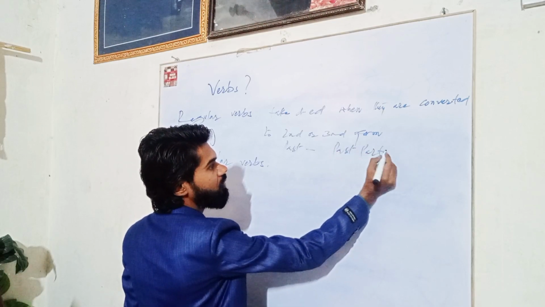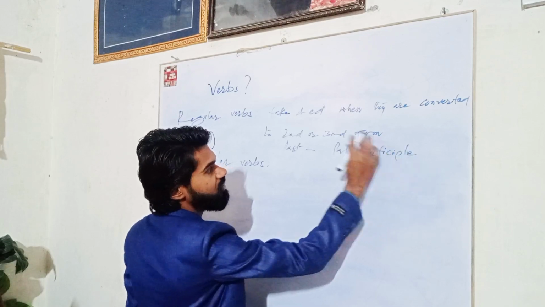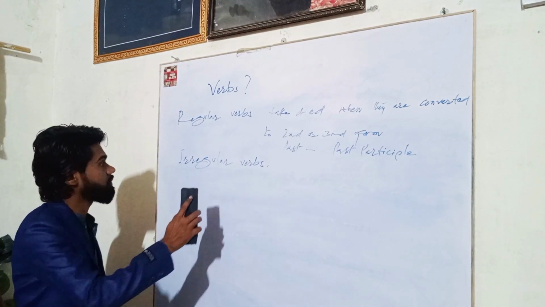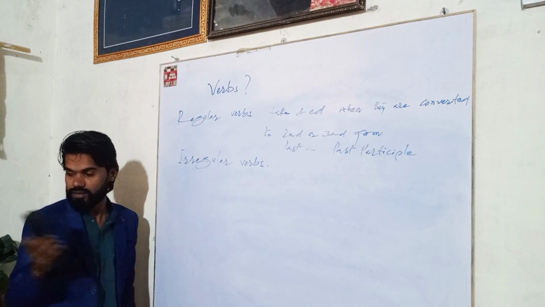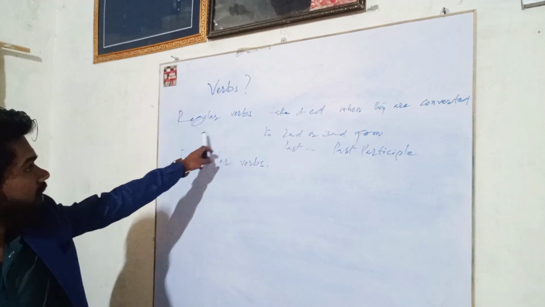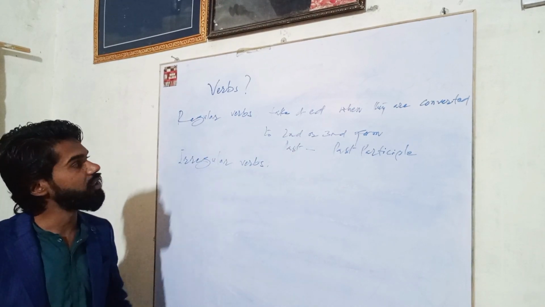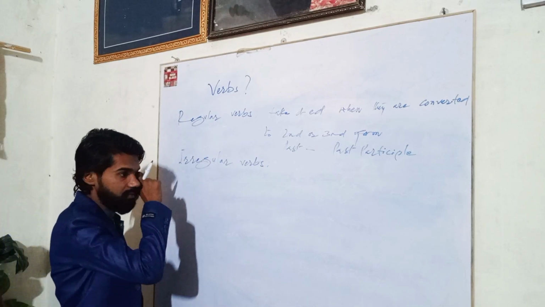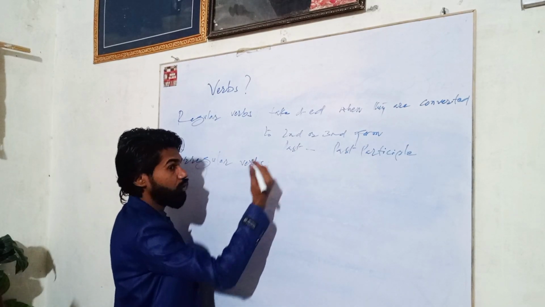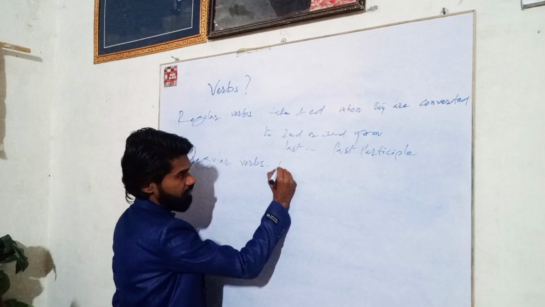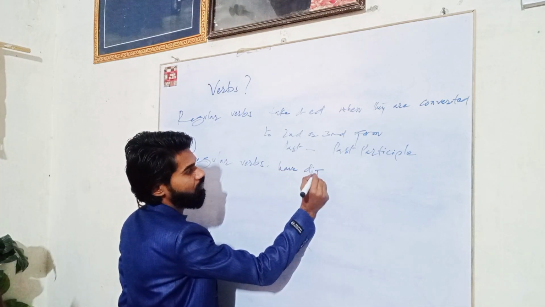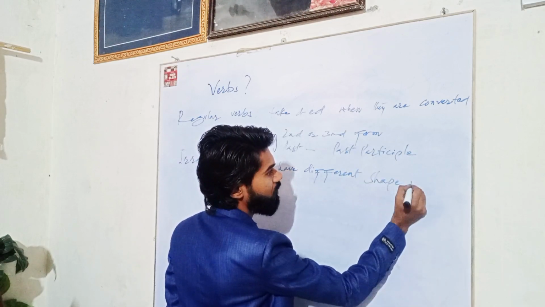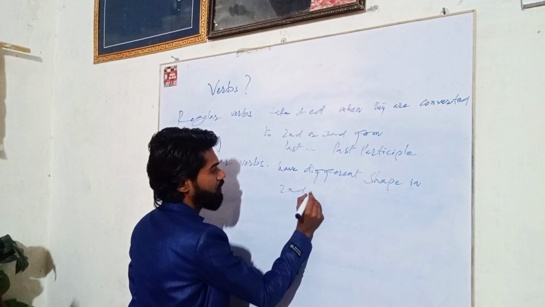Past participle means third form. So regular verbs take d or ed when they are converted to second or third form, whereas irregular verbs have a different shape in second or third form.